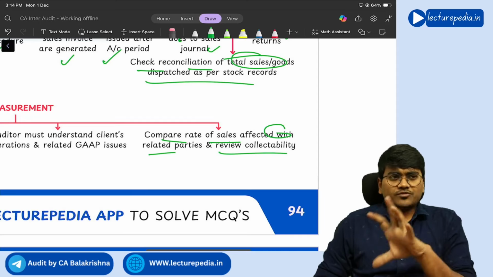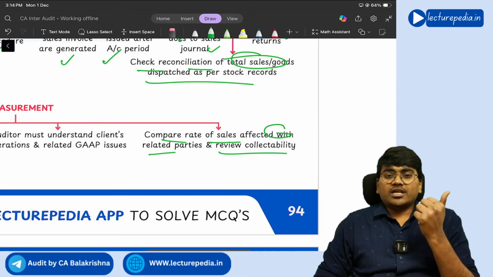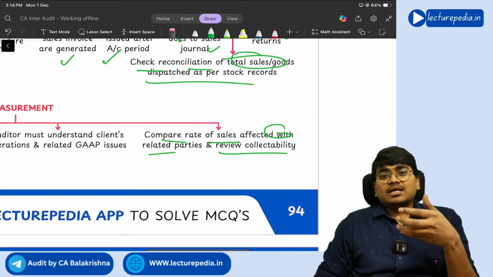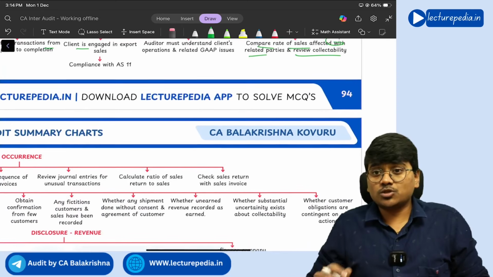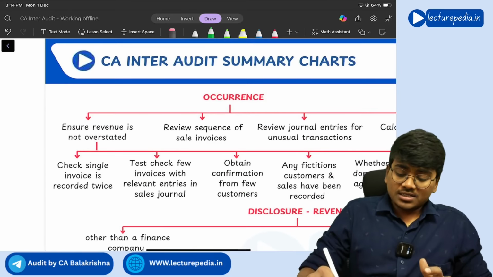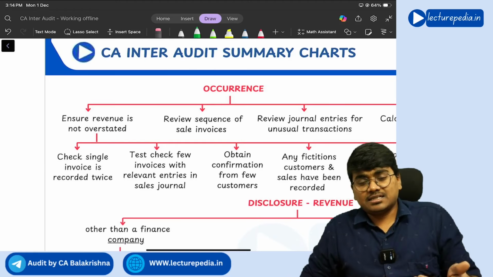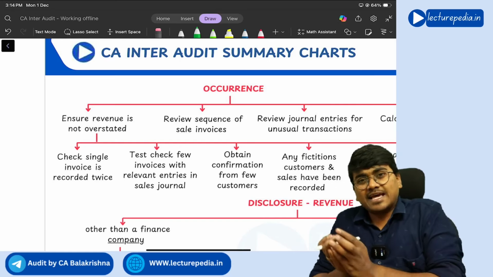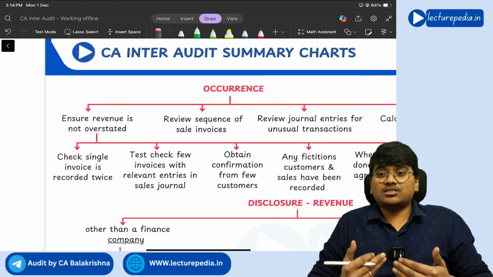to related parties. That means of the total sales, how much percentage of sale is made to related party, and whether the sale made to related party is recoverable, can the entity receive money from those related parties, that you need to see with respect to measurement. Next, coming to occurrence. So the auditor needs to ensure that revenue is not overstated. That means whatever sales have actually occurred, only those sales have been disclosed and presented. No extra sales should be presented.